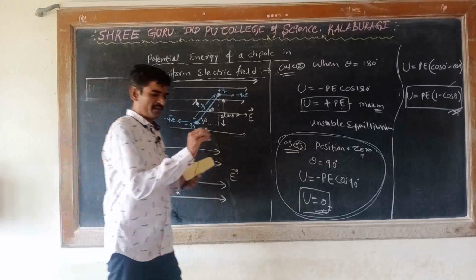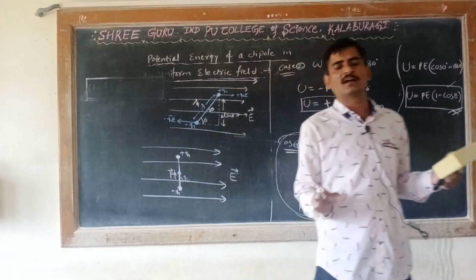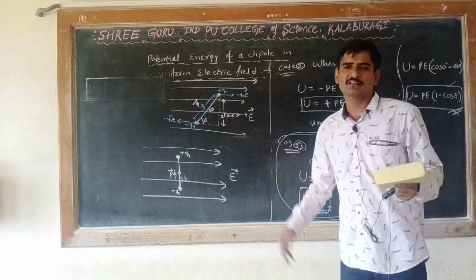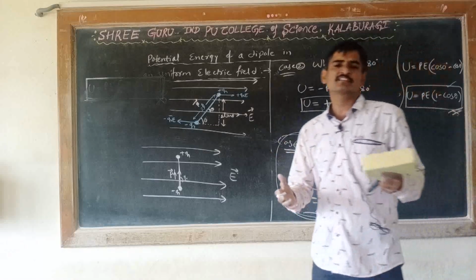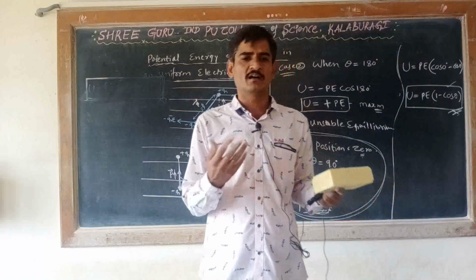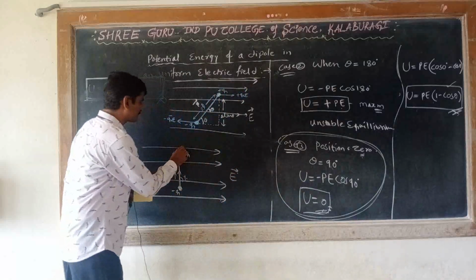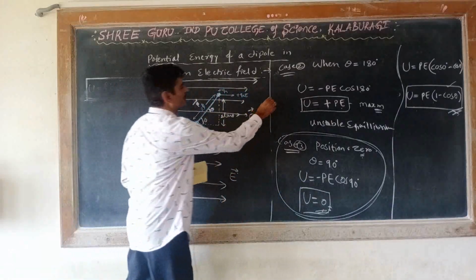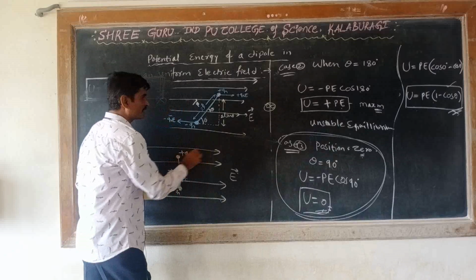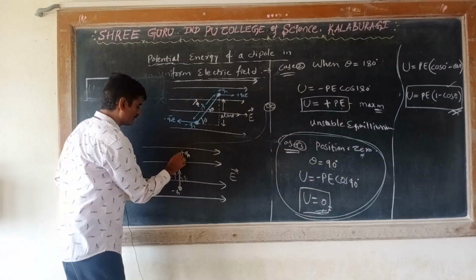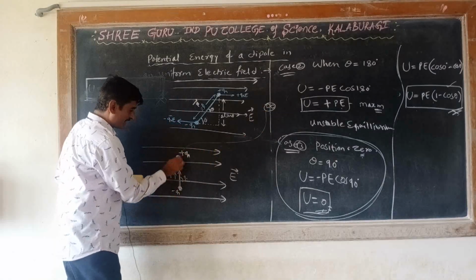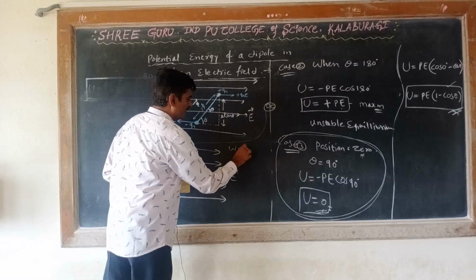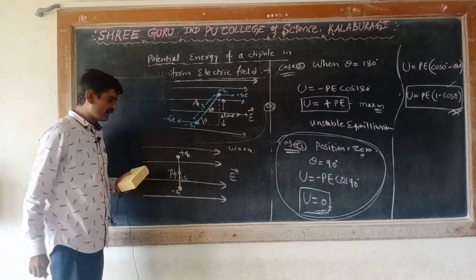Potential energy is nothing but the work done to assemble the charges. So now this positive charge is brought from infinity to this position, and the work done will be positive.